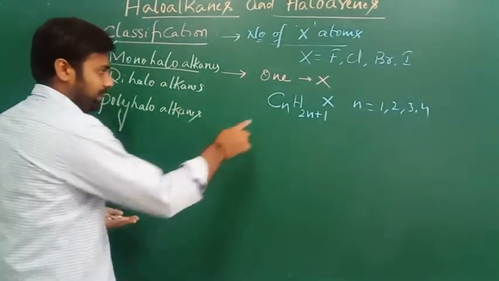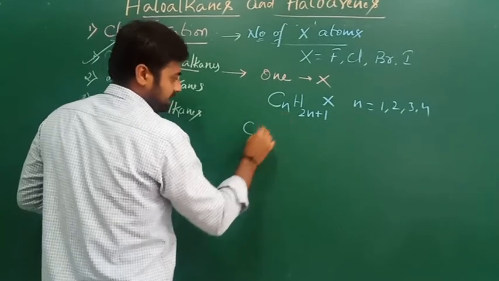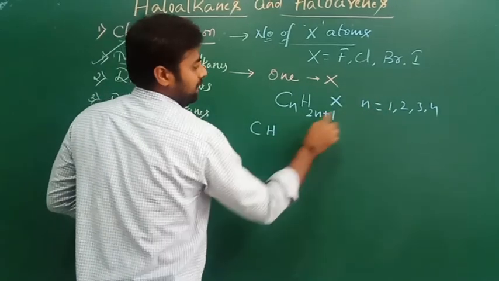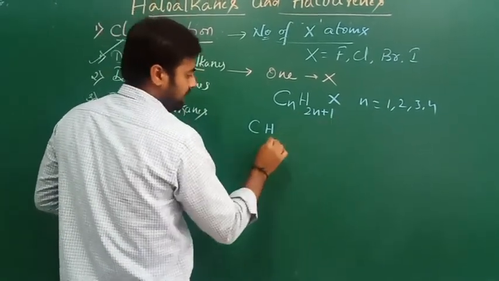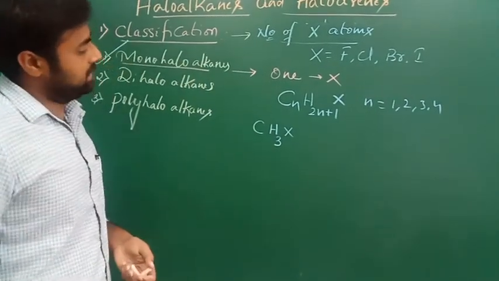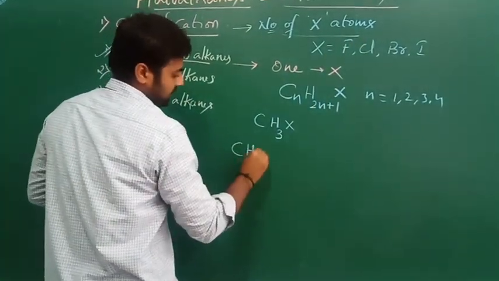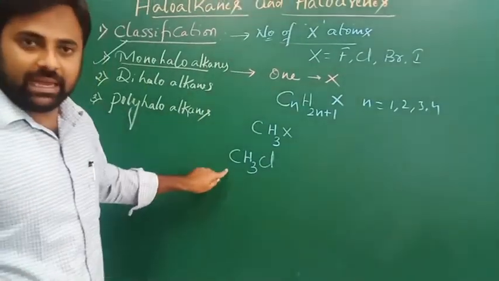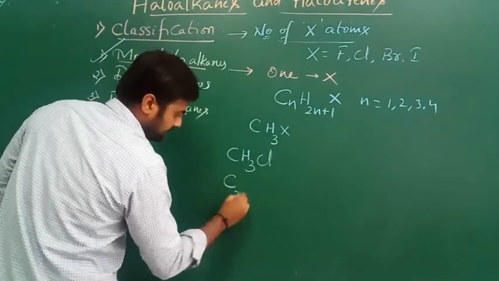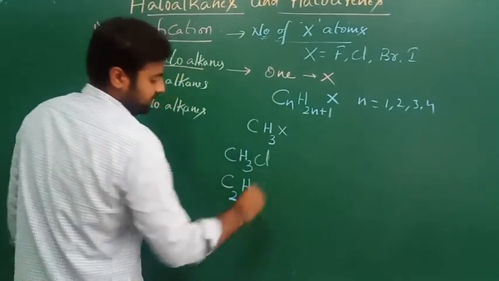Let's see. I will give the value of n equals 1. The compound will be C1H2, instead of n we put 1. 2 ones are 2, 2 plus 1 is 3: CH3X. This is called methyl halide. For X, you can choose any of these halogens. For example, CH3Cl, methyl chloride. If you put n equals 2, you get C2, 2 twos are 4 plus 1 is 5, so C2H5.